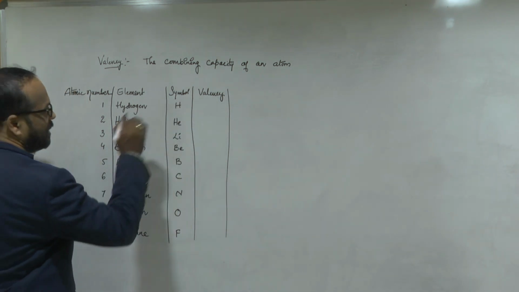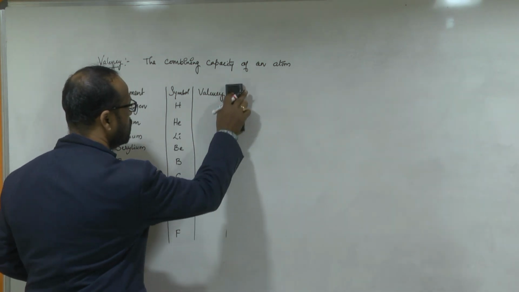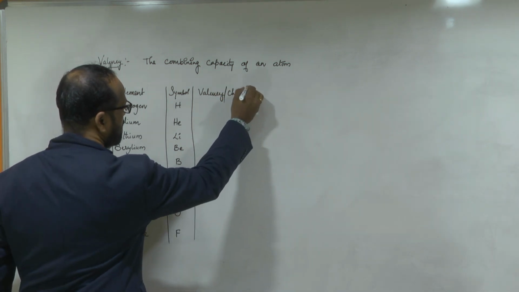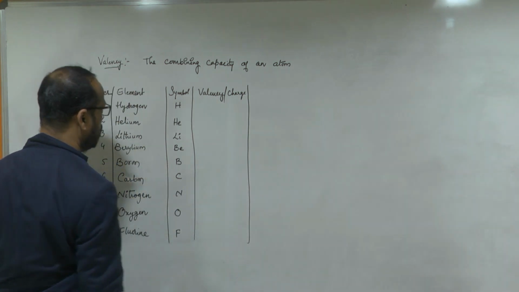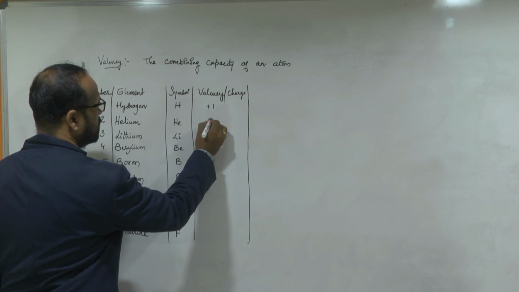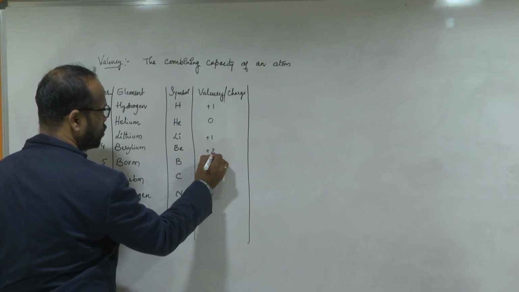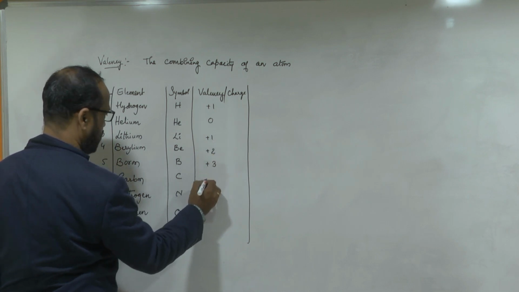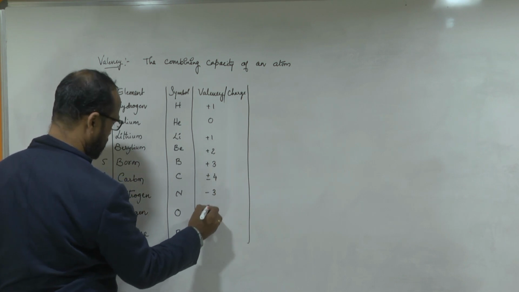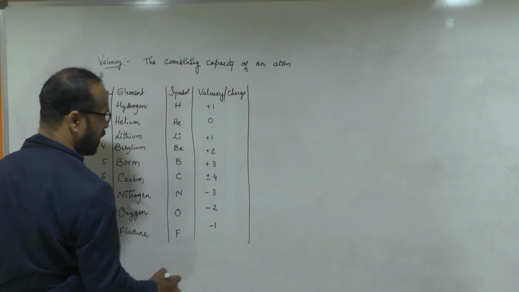Now valency or charge I will write here for your understanding. Later I will explain all this in detail, don't worry. Hydrogen plus 1, helium 0, lithium again plus 1, beryllium plus 2, boron plus 3, carbon plus or minus 4, nitrogen minus 3, oxygen minus 2, fluorine minus 1.